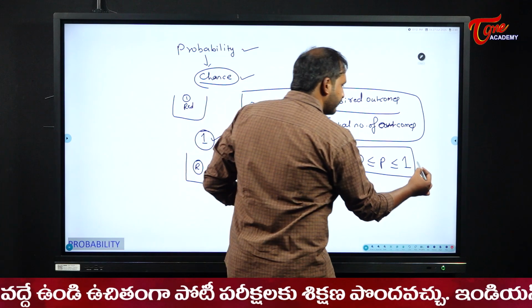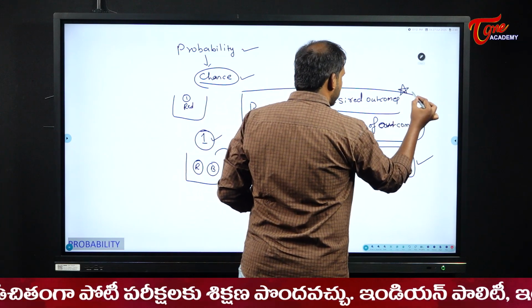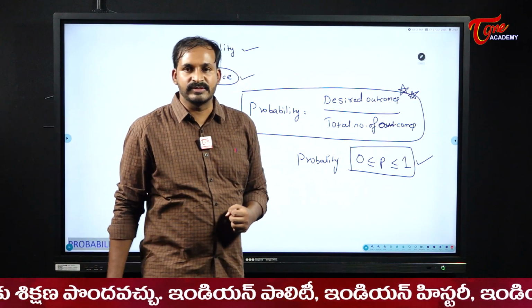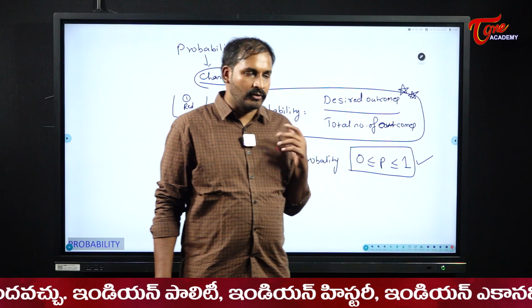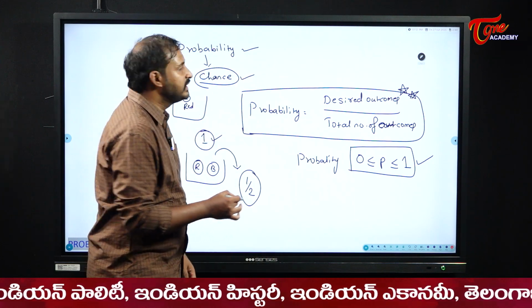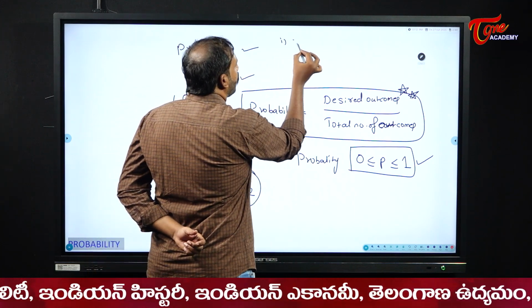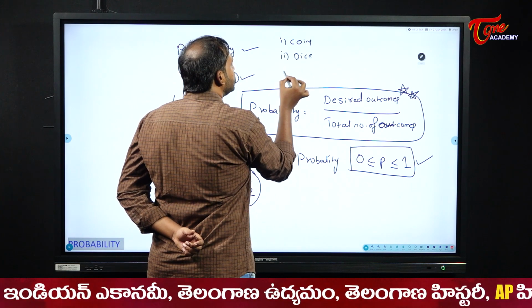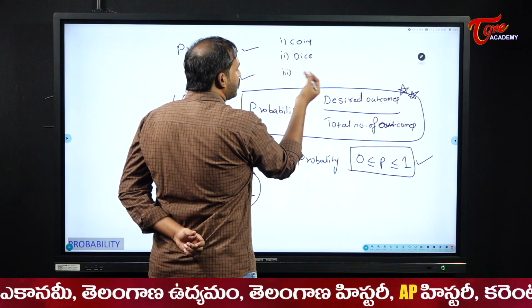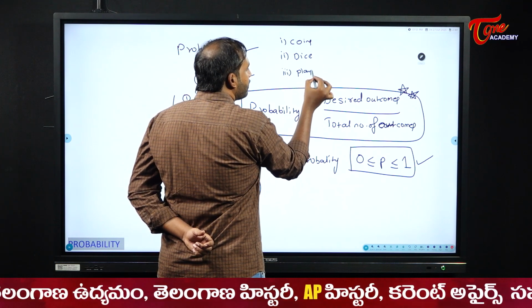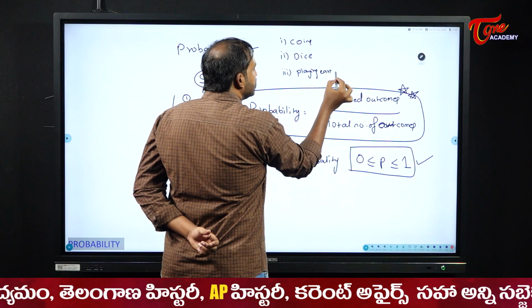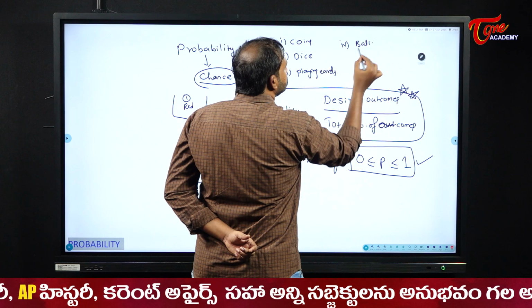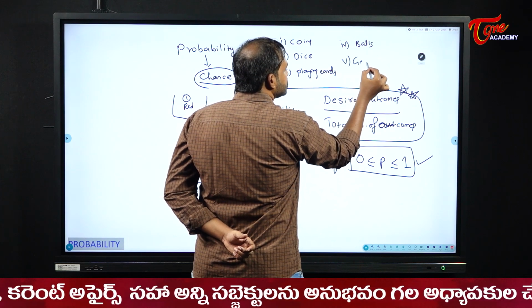And I told you that probability is nothing but the desired outcomes by total number of outcomes. Now, in probability, students, we will have questions based on coins, questions based on dice, questions based on playing cards, and questions based on balls, colored balls, and general questions.